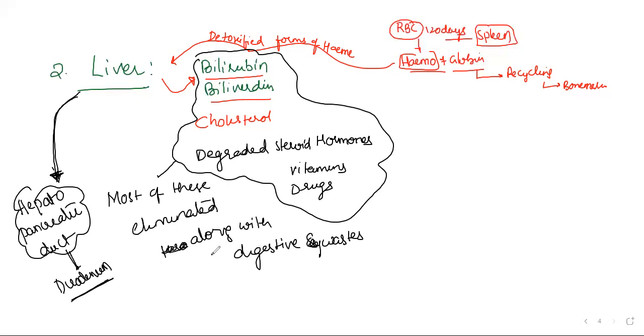In that way, it goes out through the fecal matter. Digestive waste is nothing but fecal matter. We can use this word, fecal matter, which is eliminated out through the anus. So this is the liver story.